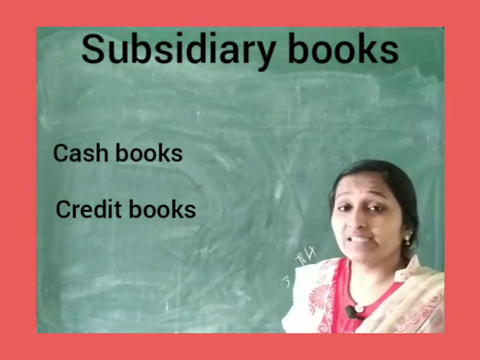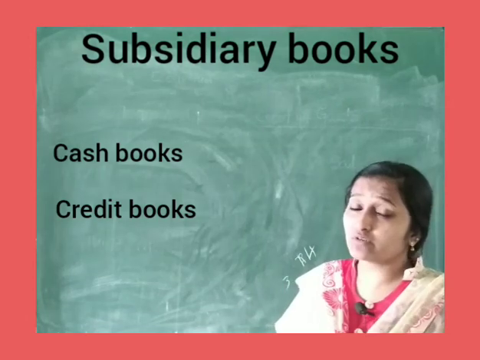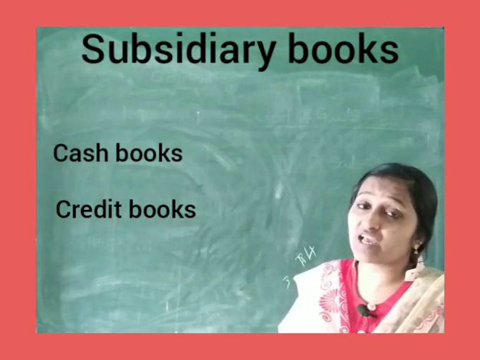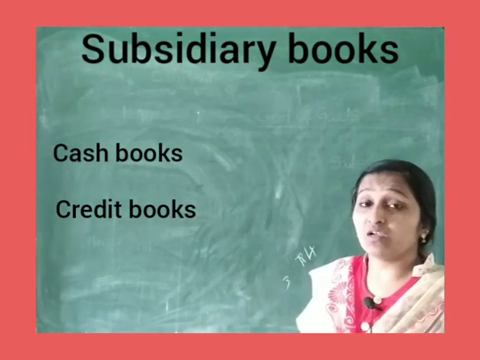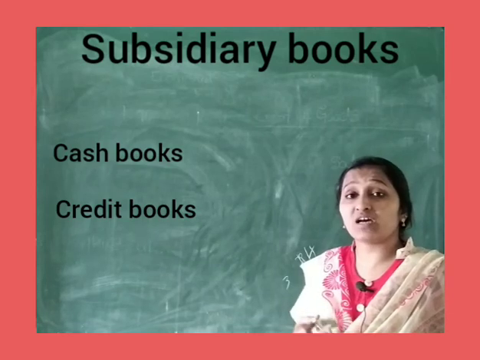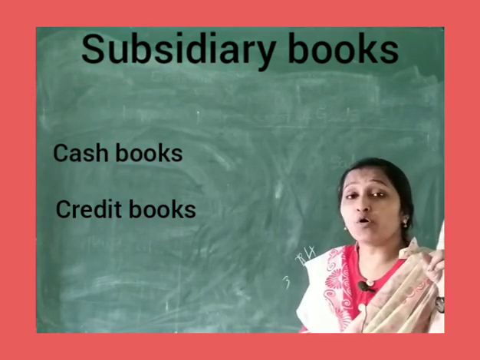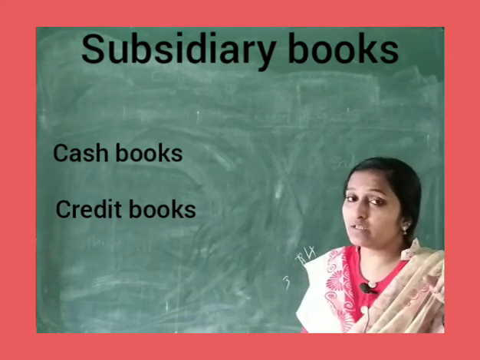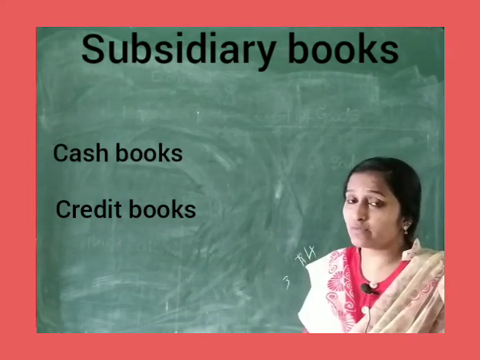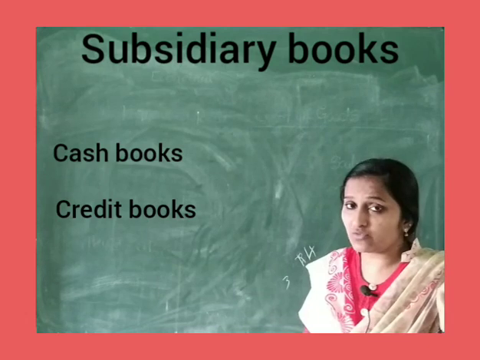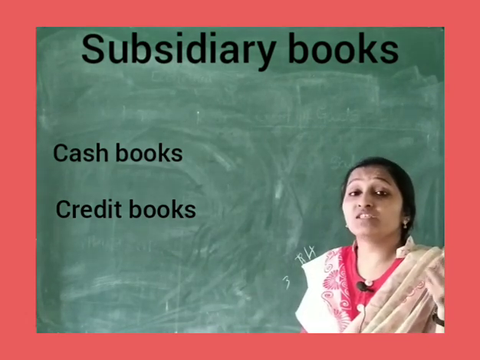The next book, the next account which is a part of the cash book, is the double column cash book. The double column cash book is that cash book where you will see two important amount columns, compared to the single column cash book, because the name itself is telling you it is double column.